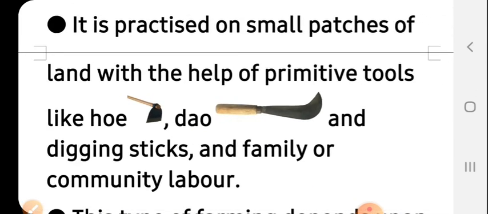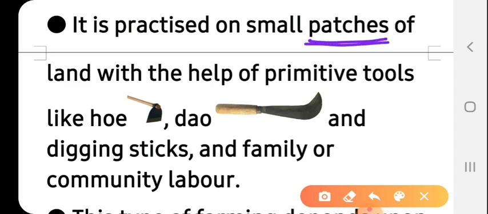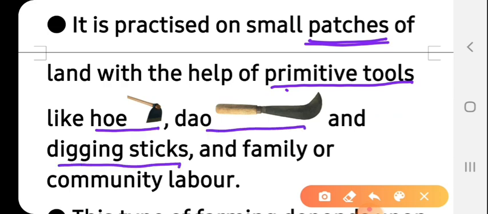This type of farming is practiced on small patches, a small portion of land, with the help of primitive tools, as you can see, like the hoe, dao, and digging sticks, and family or community labor. It requires family or community labor. No use of new technologies like tractors and other tools.